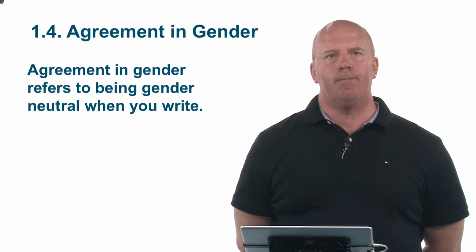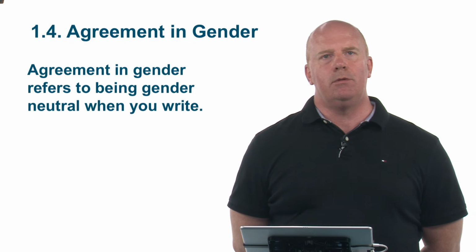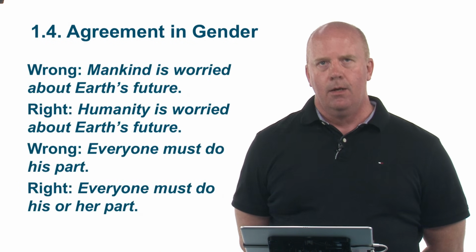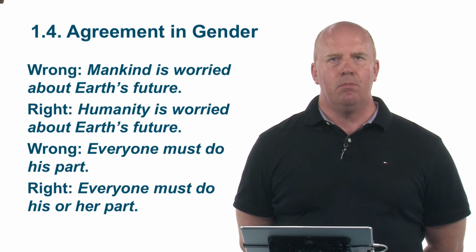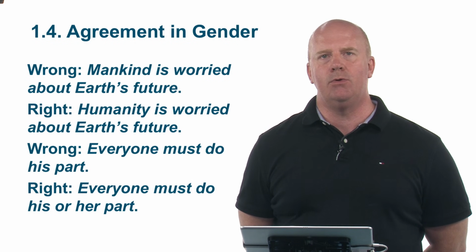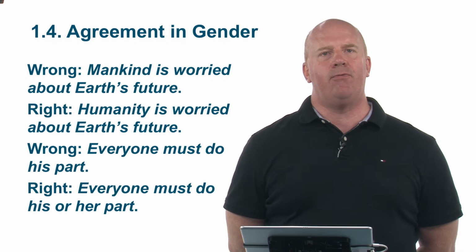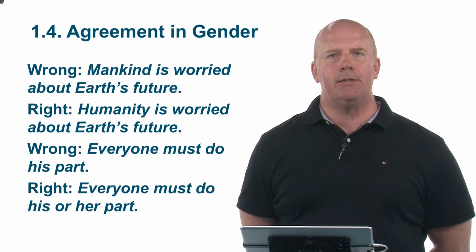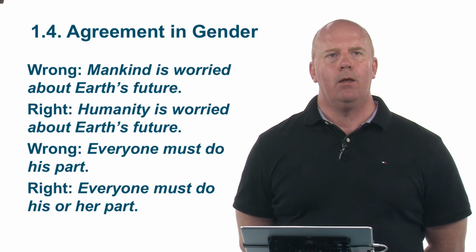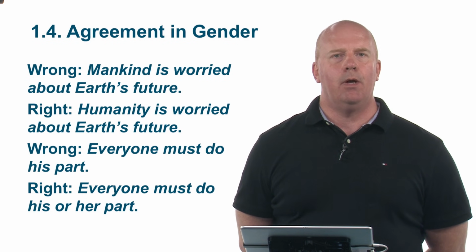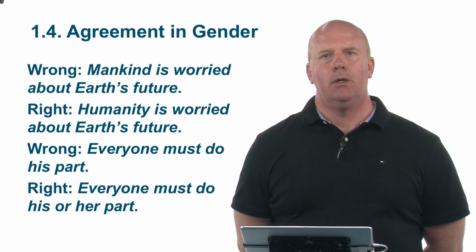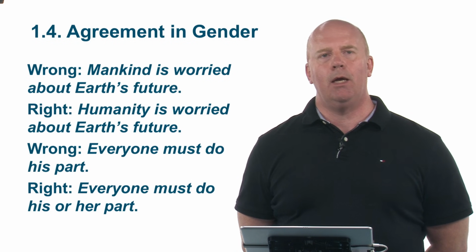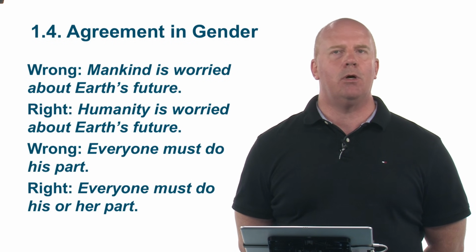Agreement in gender. Agreement in gender refers to being gender neutral when you write. Now, some people may say mankind is worried about Earth's future. But other people may prefer to say humanity is worried about Earth's future, because mankind may not sound gender neutral. Second example, everyone must do his part. Now that's not gender neutral because we're only making a reference to men here. So we want to say everyone must do his or her part.